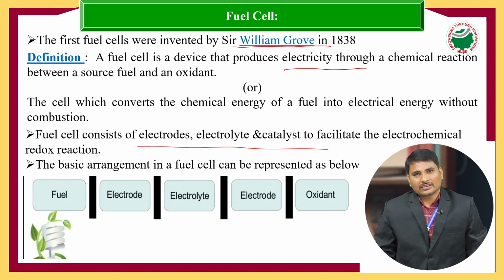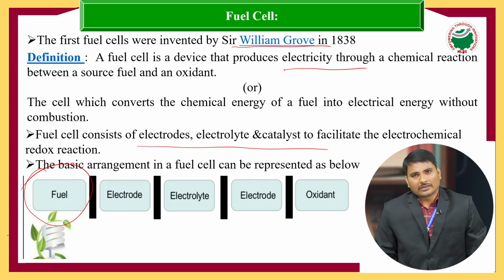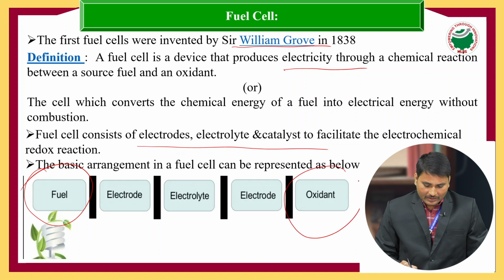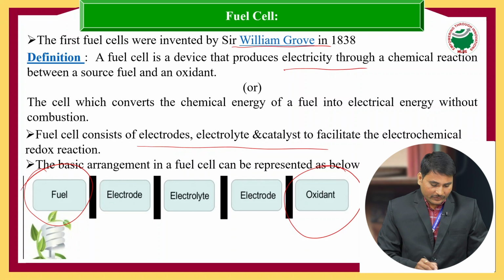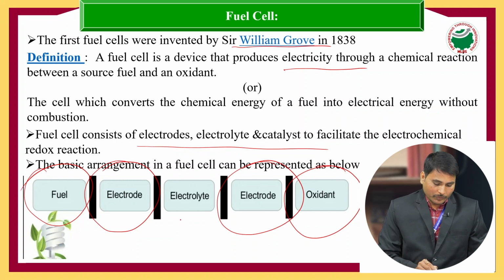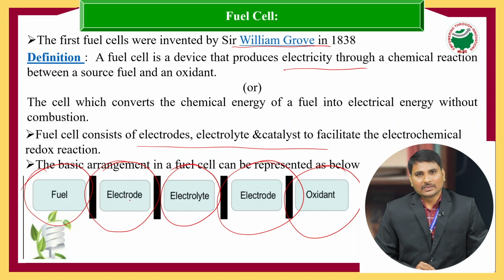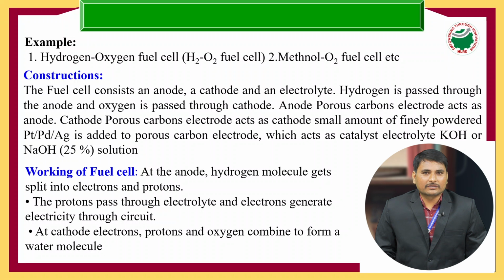In the basic construction of the fuel cell, we supply the fuel to release the energy, and we also supply the oxidant, which may be oxygen, and we use one anode electrode and another cathode electrode. Between these two electrodes, we place our electrolyte solution. It is a simple and basic arrangement of a fuel cell. We have many different types of fuel cells. For example, we have the methanol oxygen fuel cell, and the hydrogen oxygen fuel cell.